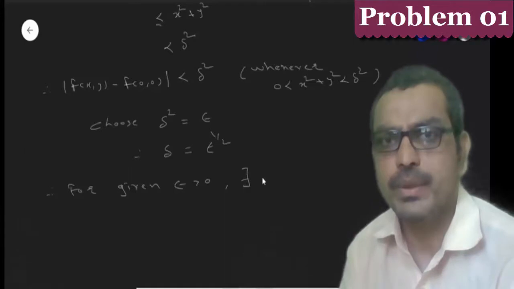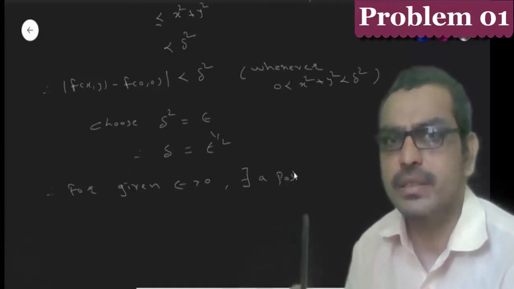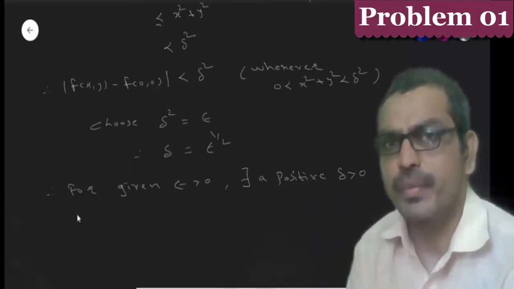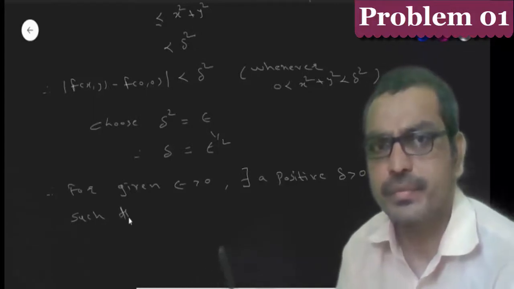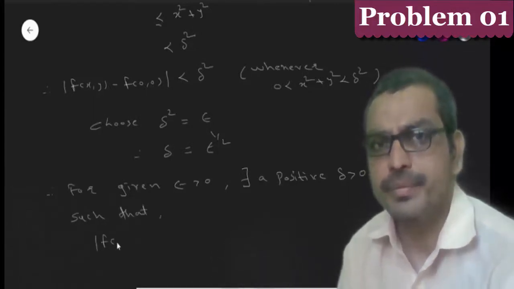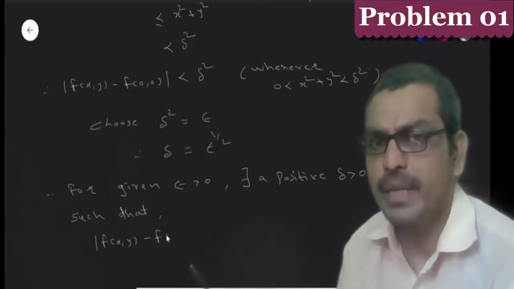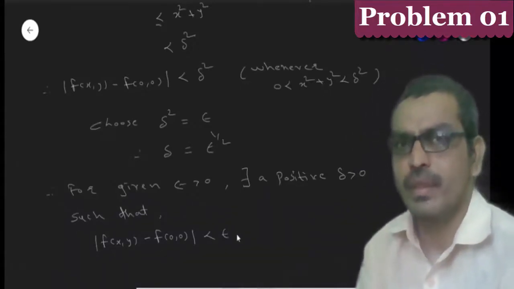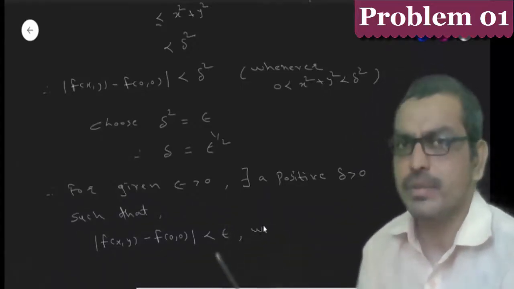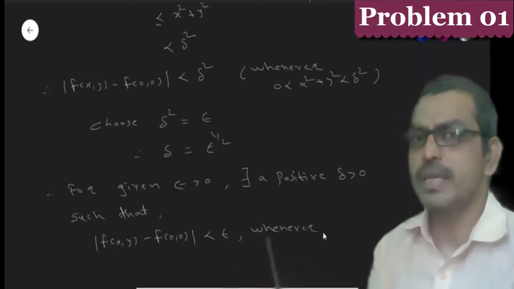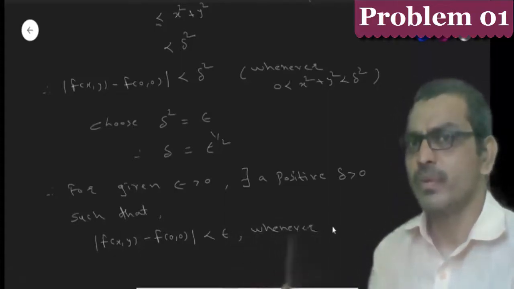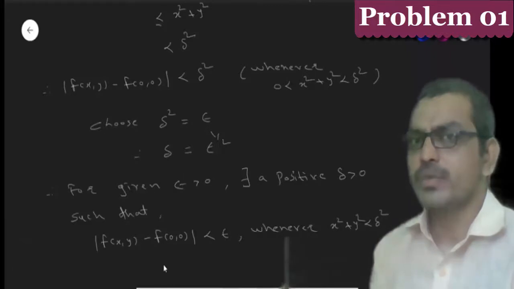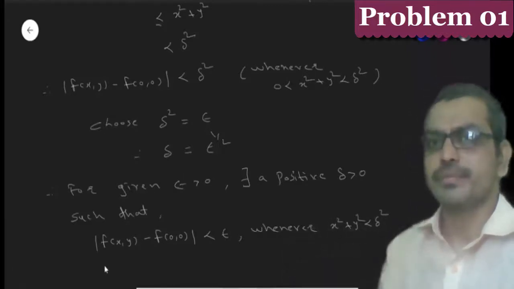Therefore, for given epsilon greater than 0, there exists a positive del greater than 0 such that mod f(x,y) minus f(0,0) is less than epsilon whenever 0 is less than x square plus y square is less than del square.